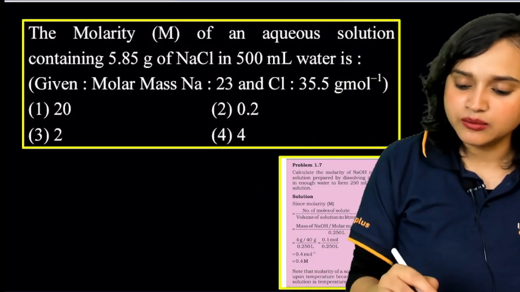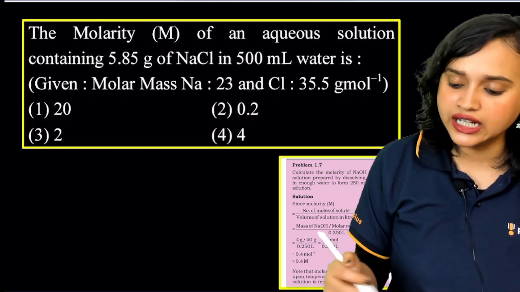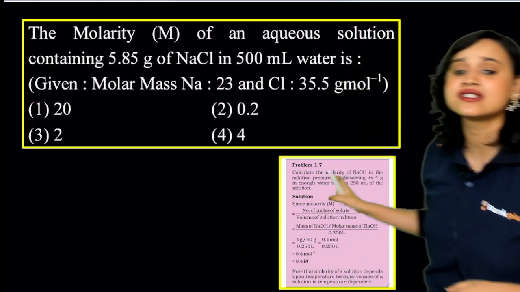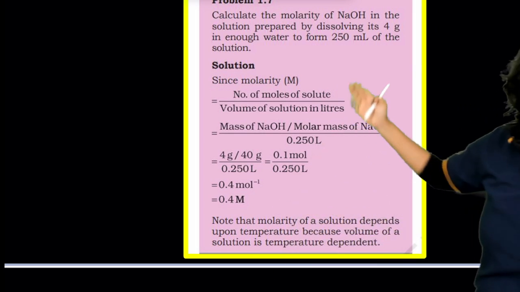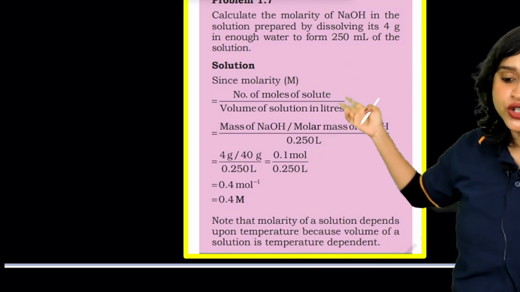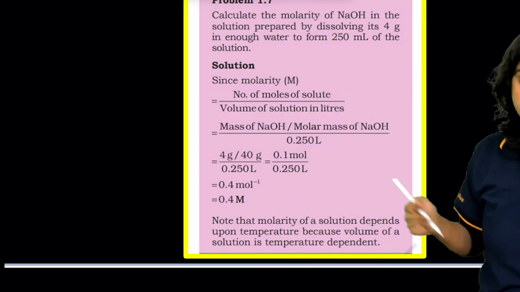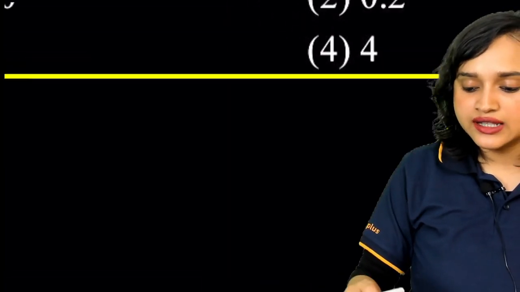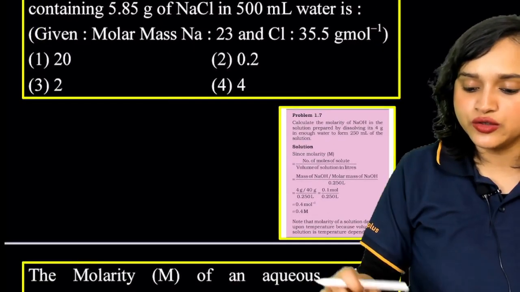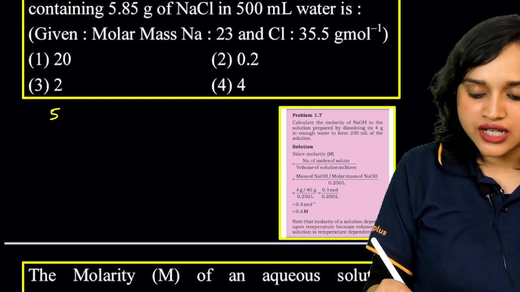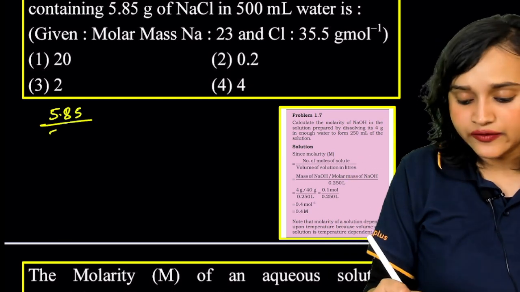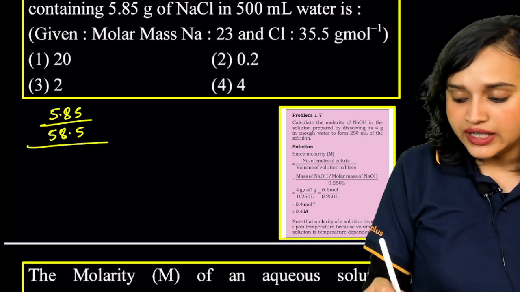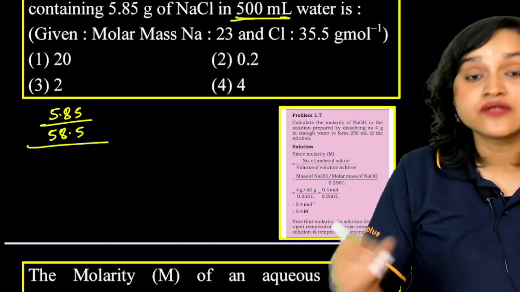Next question, everybody. The molarity M of an aqueous solution containing this. What is the molarity, guys? This is an exact typical question from your NCERT in-text questions. Look at this. Molarity is the number of moles of solute divided by the volume of solution in liters. If you do that, that will give you the answer. So basically, what are we going to do? We are going to take the given mass, which is 5.85, divided by the molar mass of NaCl, 58.5, divided by the volume of the solution, which is 500 milliliters.